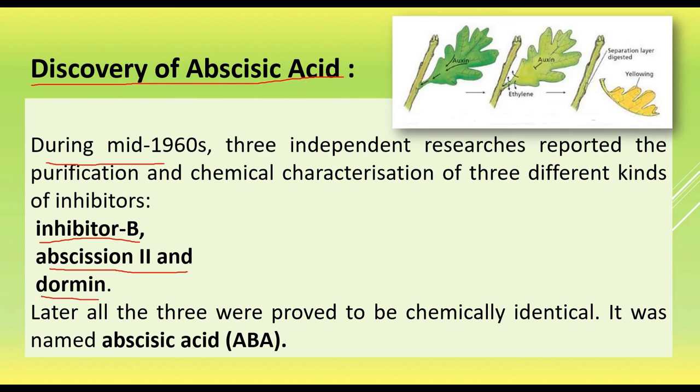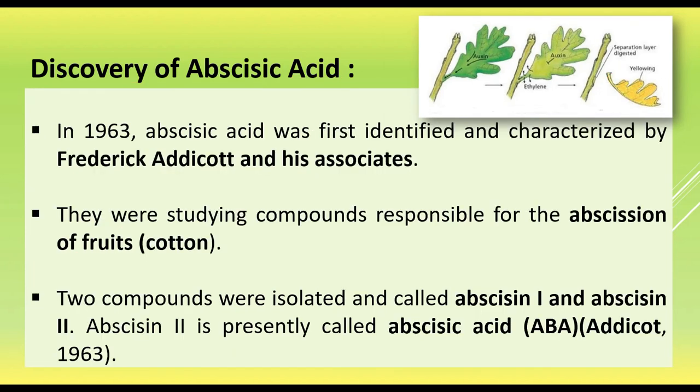Later, these three were proved to be chemically identical, and all are growth inhibitors responsible for the falling of plant parts. When the plant grows old, the falling of the plant parts, that is abscission, is due to the secretion of a chemical, and that is abscisic acid.